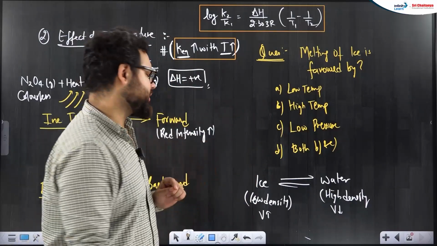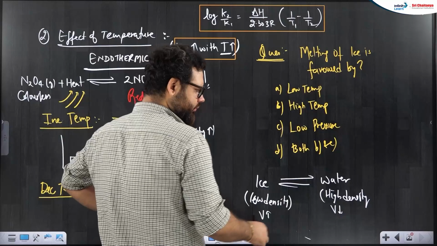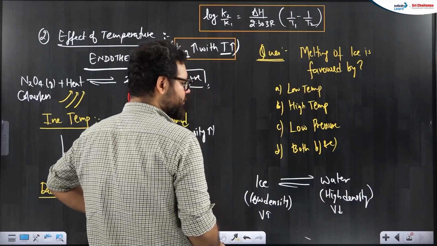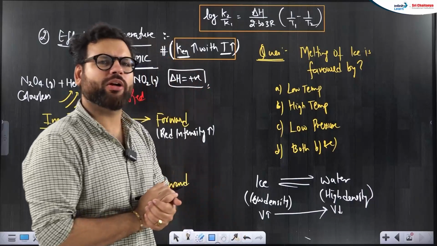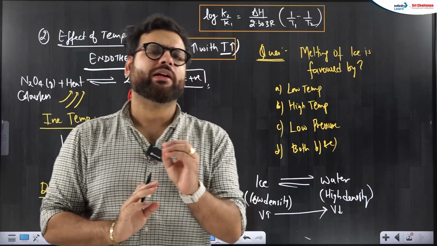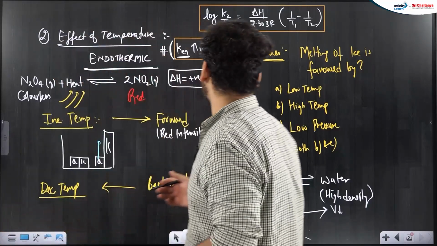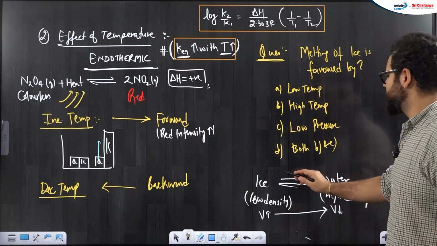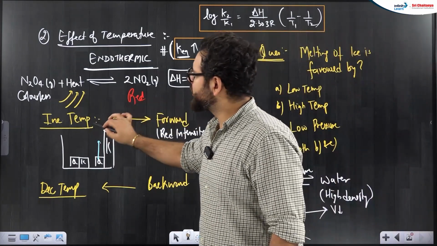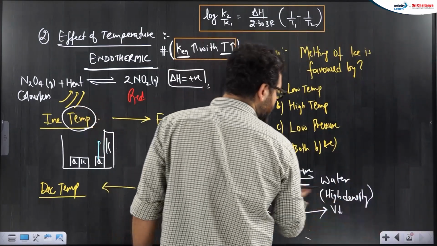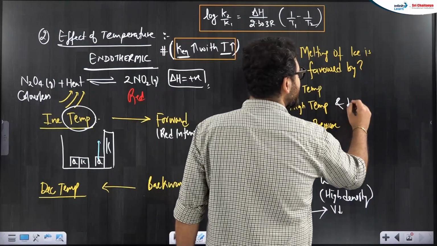As you increase the pressure, volume is going to decrease. So on increasing pressure, actually the ice melts. So you can remember that point as well from now on, that two factors are there which help in melting of ice. One is very clear that we know melting of ice is an endothermic process. This is delta H positive. So just like I just told you, on increasing temperature, reaction will move forward, water will form. So high temperature is one of the options. Other will be high pressure.